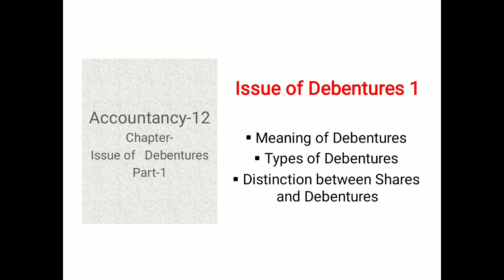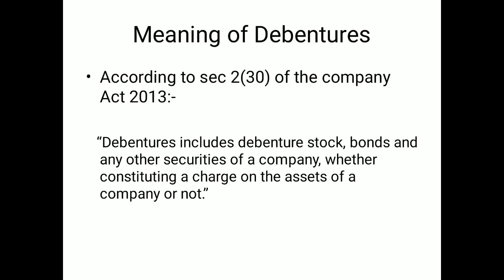Today I will tell you the meaning of debentures, the types of debentures, and the differences between shares and debentures. Now come to the meaning. The meaning of debentures according to Section 2, subsection 30 of the Companies Act 2013: debentures include debenture stock, bonds, and other securities of the company, whether constituting a charge on the assets of the company or not. So here you may see the debentures include stock and bonds and other securities, which may or may not have a charge.